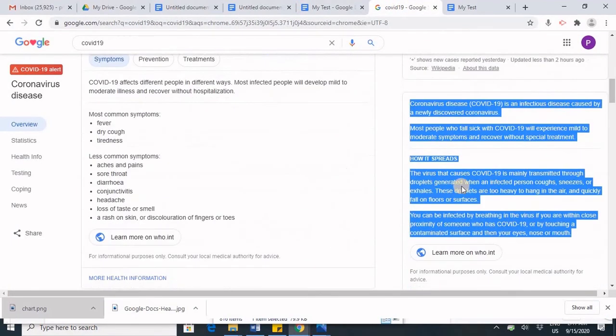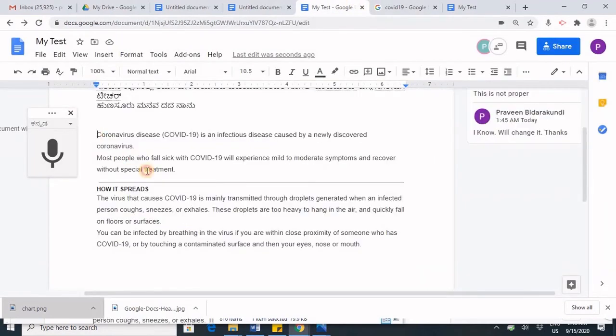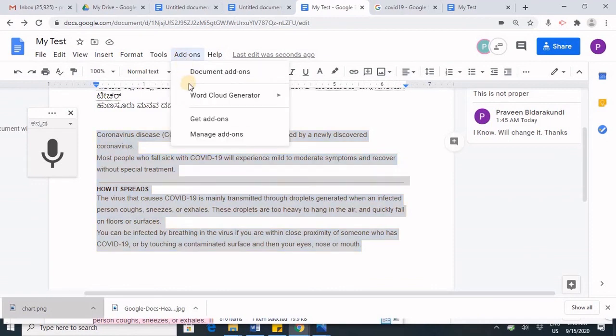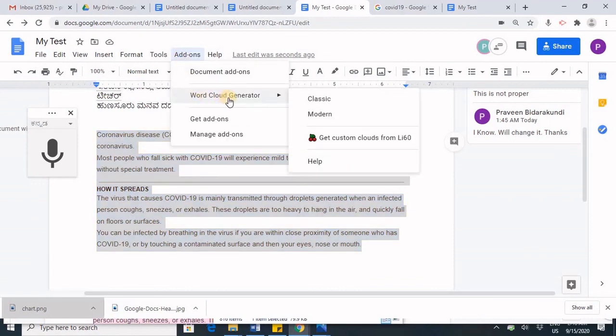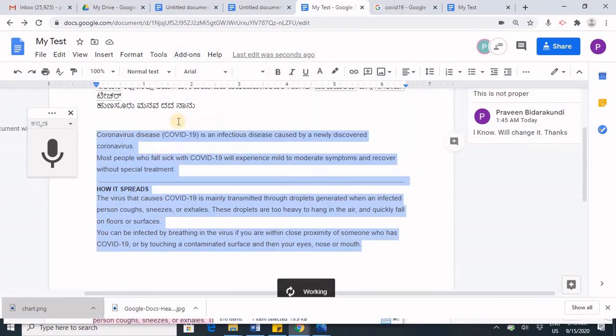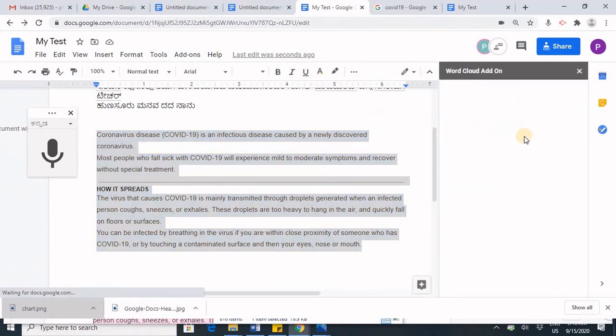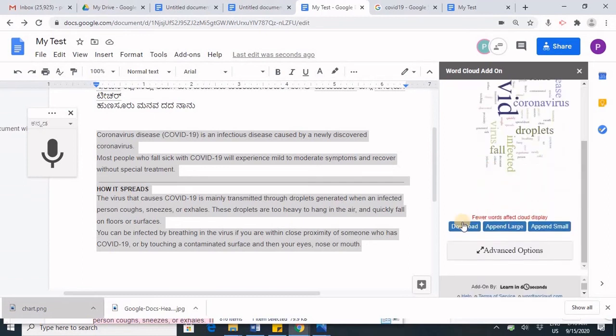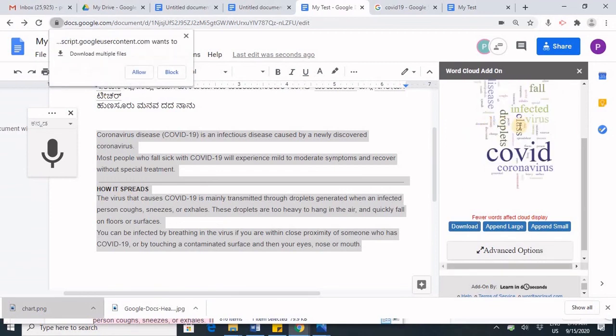Now let me take some information about COVID-19. Let me select this text and click on Add-ons, Word Cloud Generator, and click on Modern. It is generating the word cloud, so I can download this.